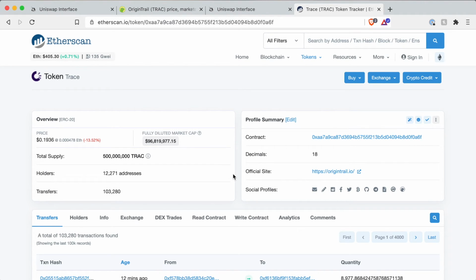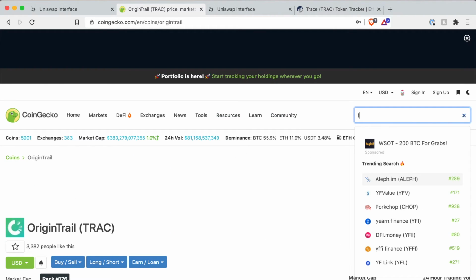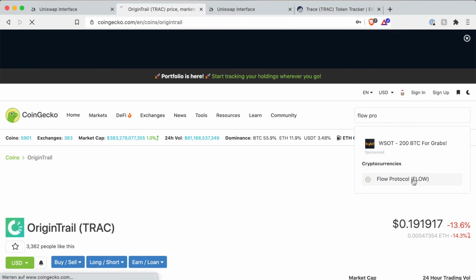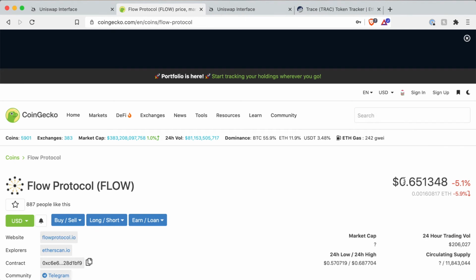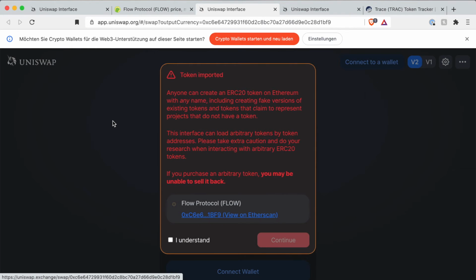But of course, not always all projects fulfill these criteria I've shown you now, especially newer or smaller projects. So to show you another example, we are looking now at a smaller coin, a newer coin, which probably exists now only for like 2 weeks. So let's go again to CoinGecko and look for Flow Protocol. Again, we click here, go down to market pairs, click Flow Ethereum, and we are taken to the Uniswap page. Now I show you the other way around. If you click this link, you get directly taken to etherscan.io.